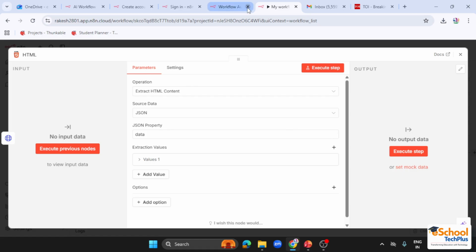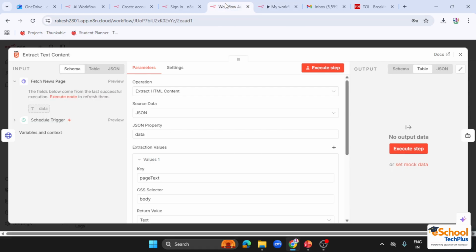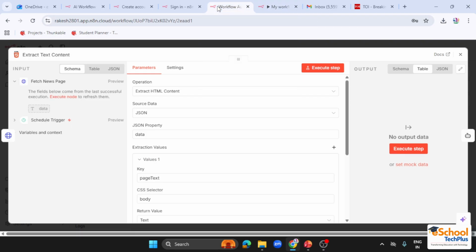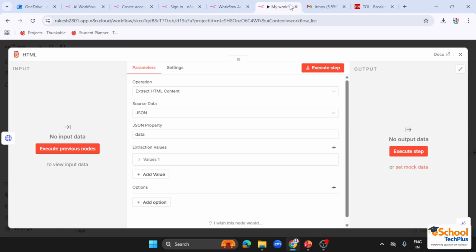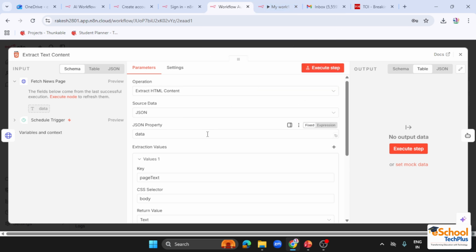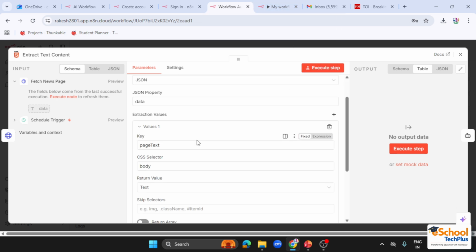Don't get confused if you are getting confused right now, because these are really advanced things. It is used by software developers mainly. So I am just explaining how to set it up in an easy way, but later we will see how we can also do it in an easier and more convenient way.